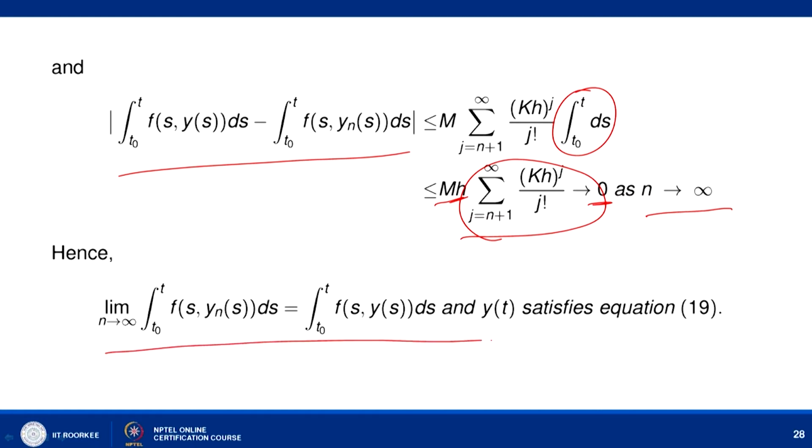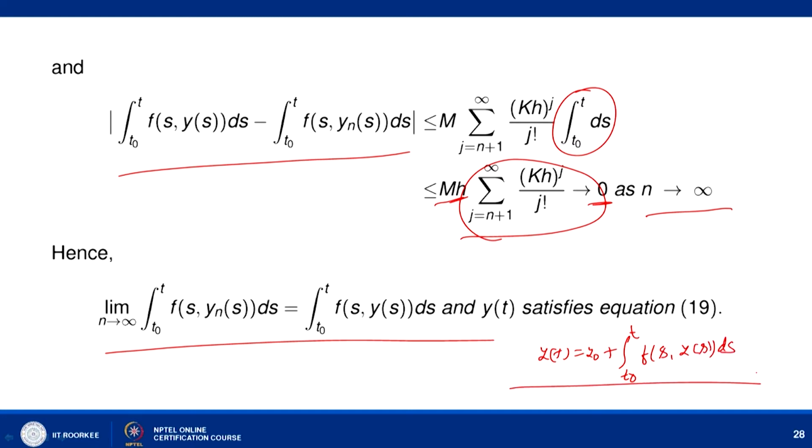This implies that the limit as n tends to infinity of ∫_{t₀}^t f(s, yₙ(s)) ds is equal to ∫_{t₀}^t f(s, y(s)) ds, and this implies that y(t) satisfies equation number 18, that is, y(t) can be written as y₀ + ∫_{t₀}^t f(s, y(s)) ds.